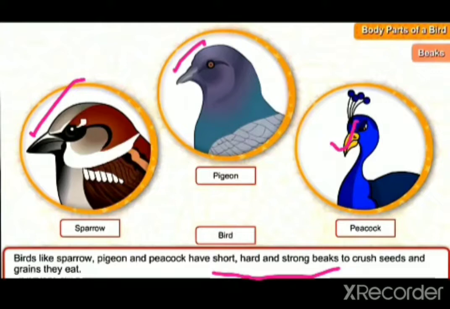As they have strong and sharp beaks, they can easily crush their food. Remember, if the question comes, write the name of any two birds which have short, hard and strong beak. You can write sparrow or pigeon.